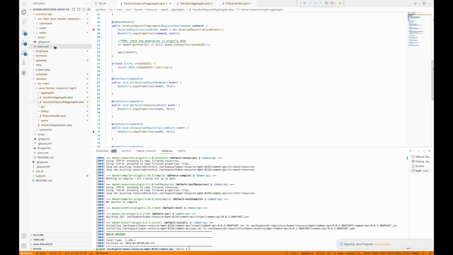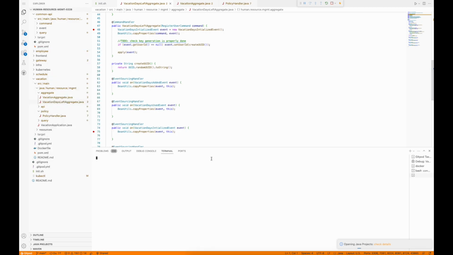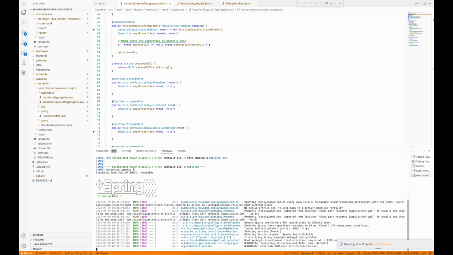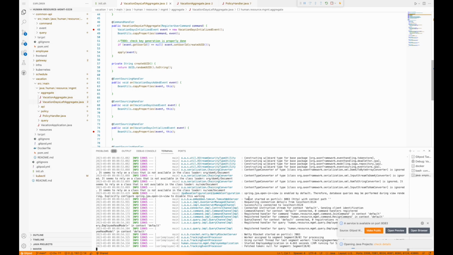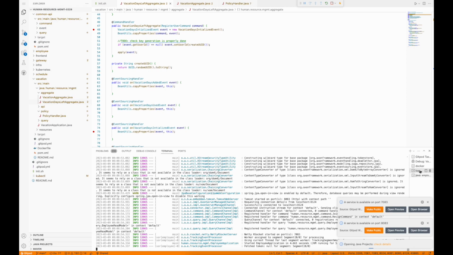Right after that, I will open another terminal from employee, right click on it, open in integrated terminal. And then here's the command of running the Maven Spring service, mvn spring boot run. Now the Spring server for employee service is coming up. It is on port number 8083. So let's check. I will add a new employee information in our server on the bash.